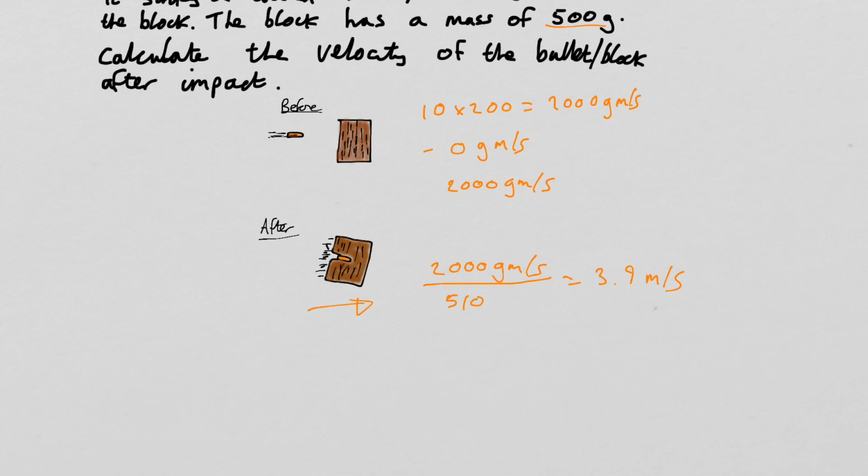So in other words, the bullet will strike the block, and then the block will move away after the impact at 3.9 meters per second. Okay, I will see you in the next video.